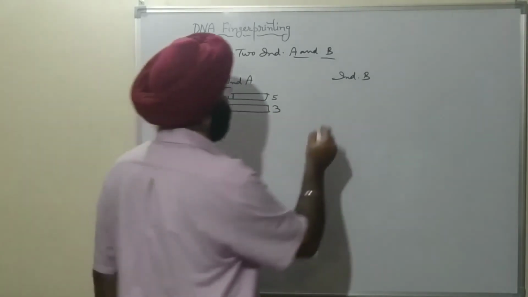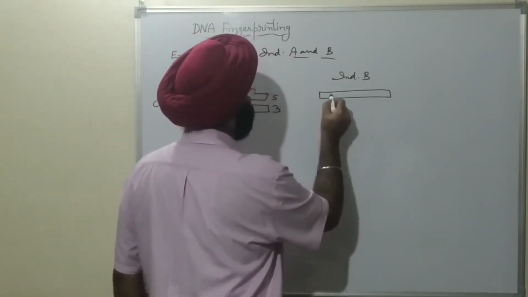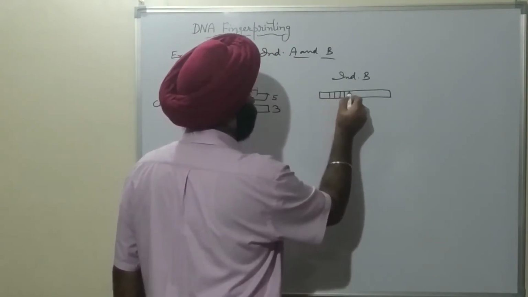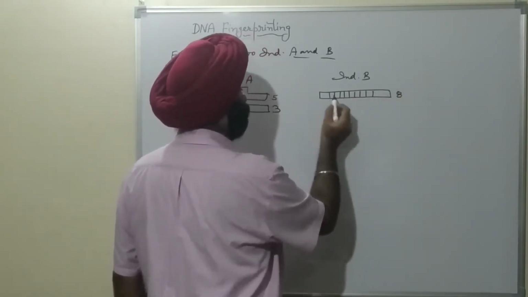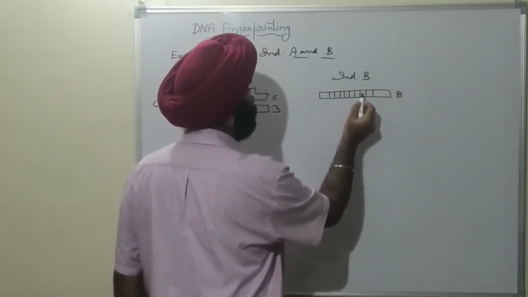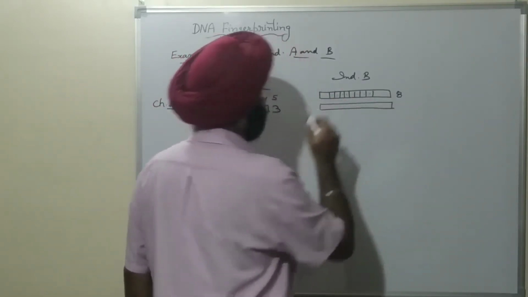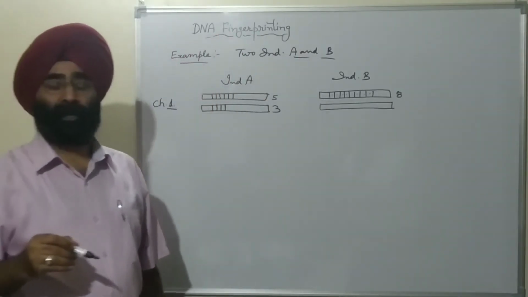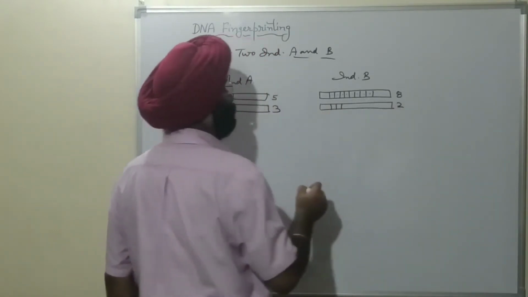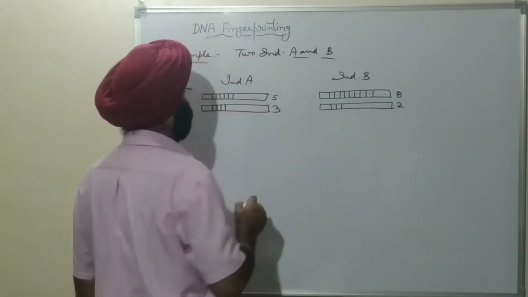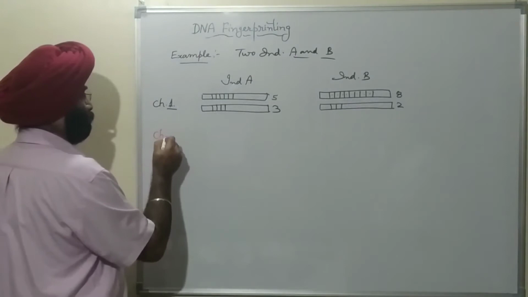And in the case of individual B, this is the paternal chromosome. Let it contain 8 repetitive sequences, 1, 2, 3, 4, 5, 6, 7, 8. And this is the maternal chromosome, and it contains, let us say, 2 repeats of the sequence.